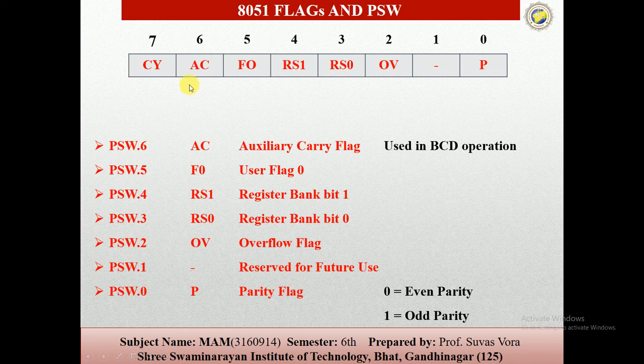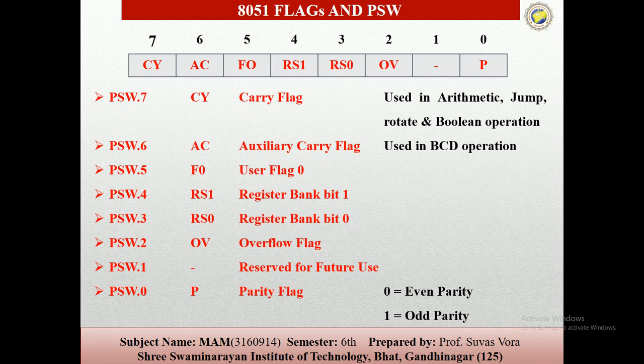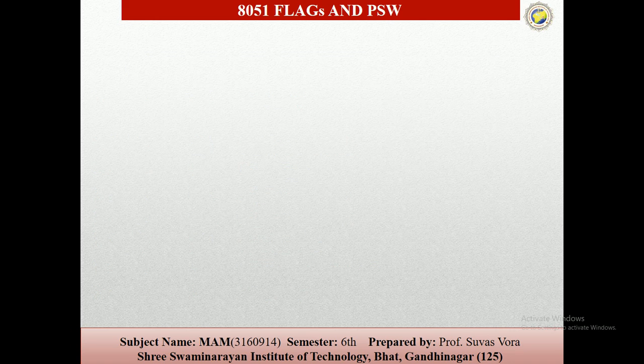The auxiliary carry flag is used in the BCD operations, यानी कि हम जो BCD operations करते हैं तब यूज होगी और उसका एड्रेस है PSW.6. And the last one is the carry flag. As we know, the carry flag is used in arithmetic operations, jump operations, rotations and Boolean operations.